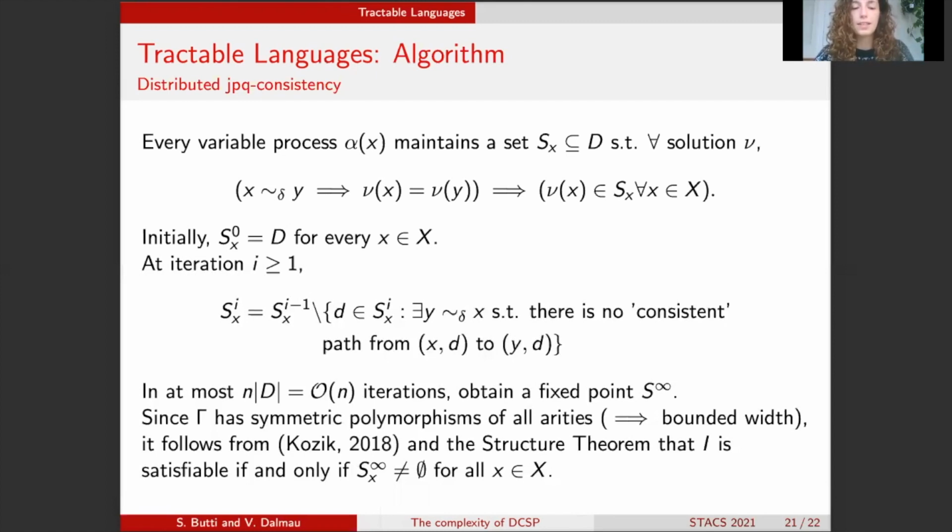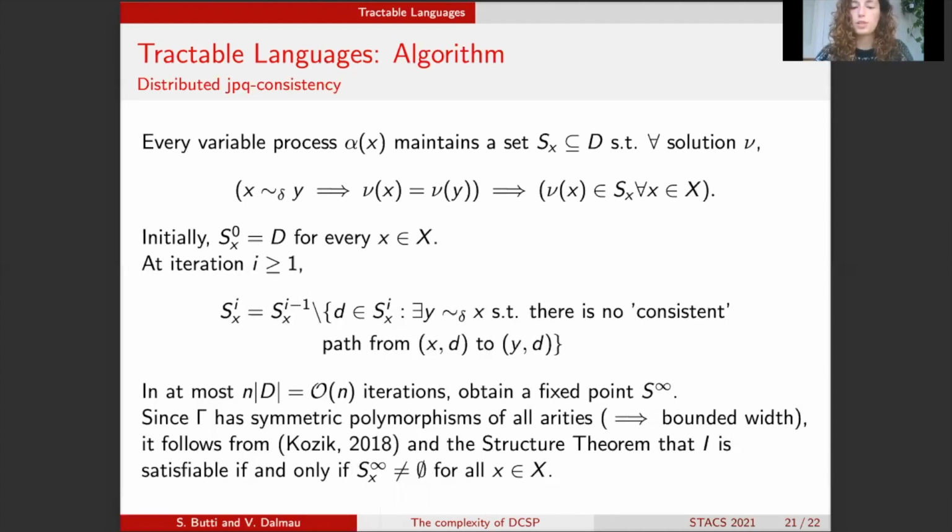And it decides it in such a way that depends on the fixed point of these sets that are calculated during the algorithm. And in particular, if any one of these sets is empty, then the instance is not satisfiable.